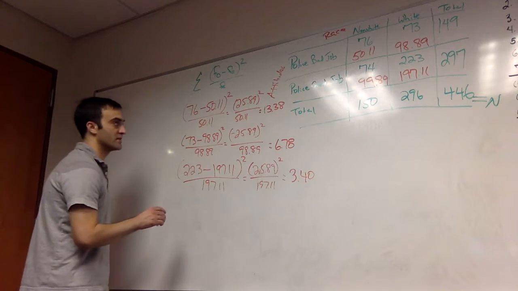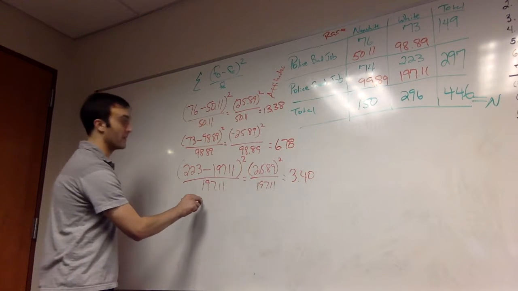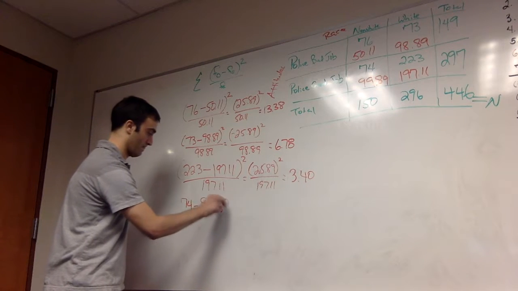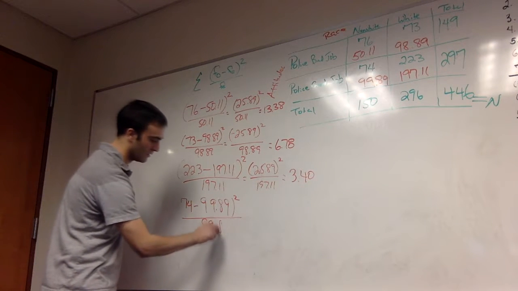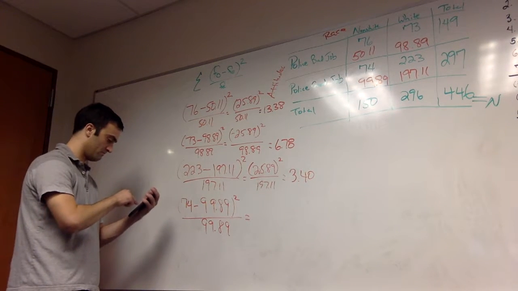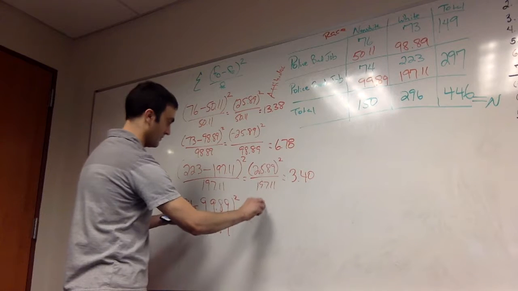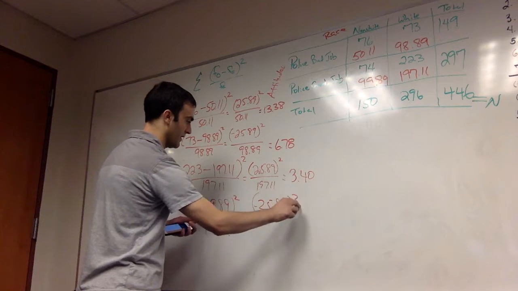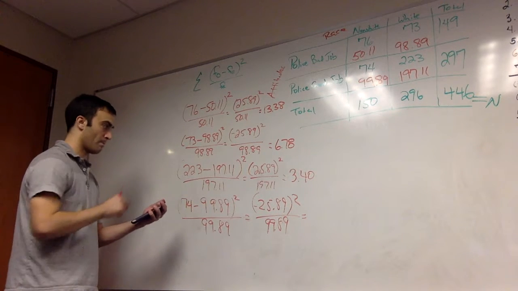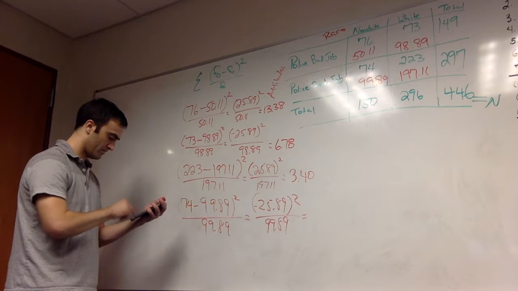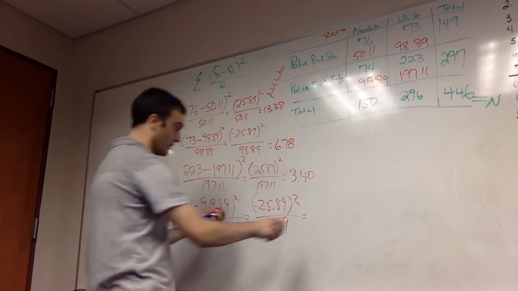Now the final, the southwest cell of non-white police do a good job. We observed 74. We expected 99.89. Square that difference and divide by the expected of 99.89. Negative 25.89. Square that and divide by 99.89, and you get a value of 6.71.